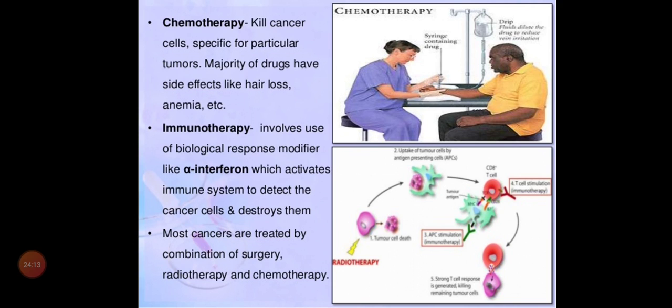And what is the fourth method, children? Immunotherapy. Here we need to increase our immunity power. For that we are giving alpha interferon. This interferon will activate your immune system. So interferon is mainly meant for what? Viral protein. So here we are giving modified alpha interferon to detect the cancer cells and destroy them. So that can be done to increase our immune system, that is immunotherapy. And nowadays doctors are prescribing combination therapy, like a combination of surgery, radiotherapy and chemotherapy. Is that clear, children?